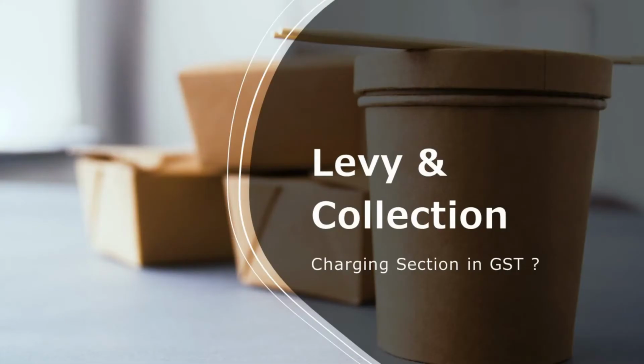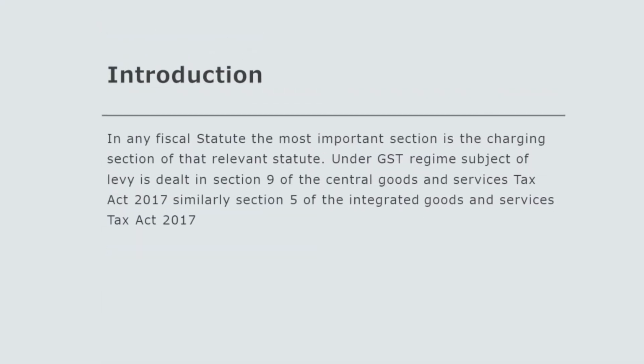Let us start with levy and collection on supply. The word levy implies creating a charge and collection of tax by the authority. The Constitution of India in Article 265 sets out that no tax shall be levied or collected except by authority of law. Hence, any tax can be collected only by passing a legislation. Thus, for the purpose of collecting tax, the authority should have power to levy such tax, isn't it? This power of levy is bestowed by charging sections. So, therefore, in any fiscal statute, the most important section is the charging section of that relevant statute.